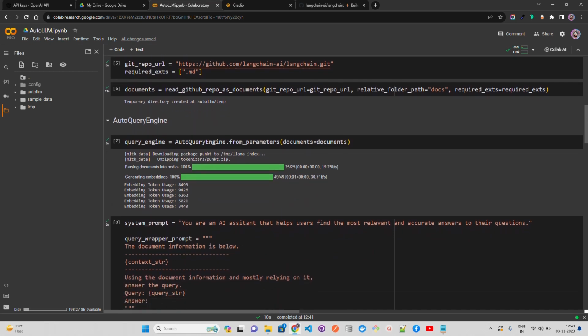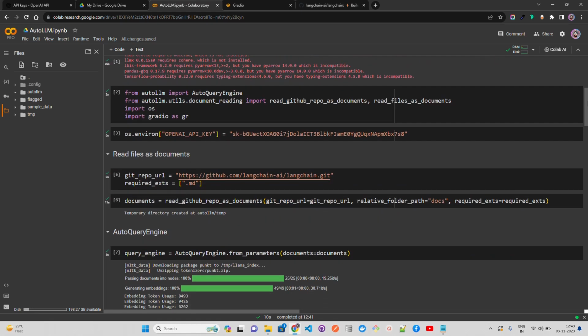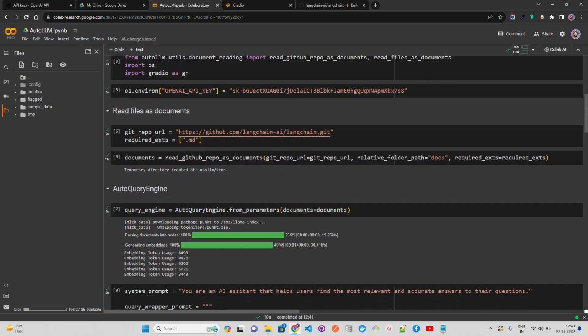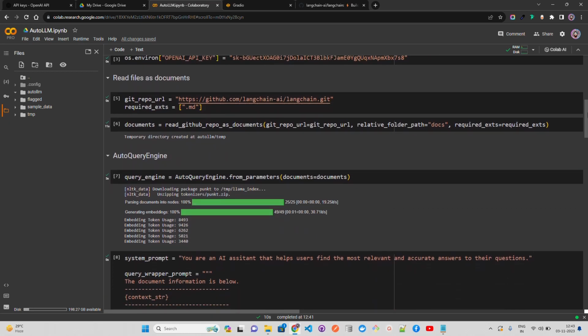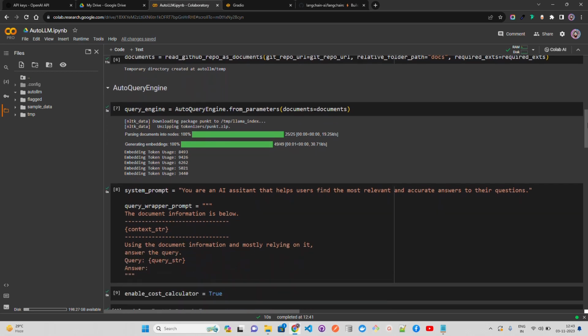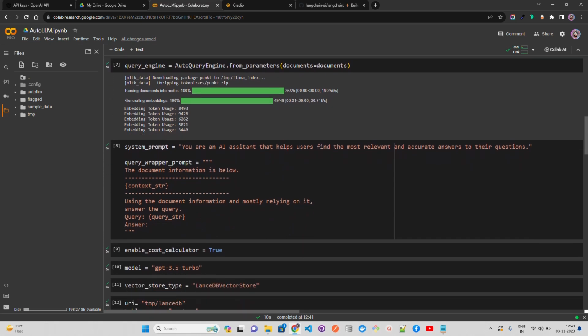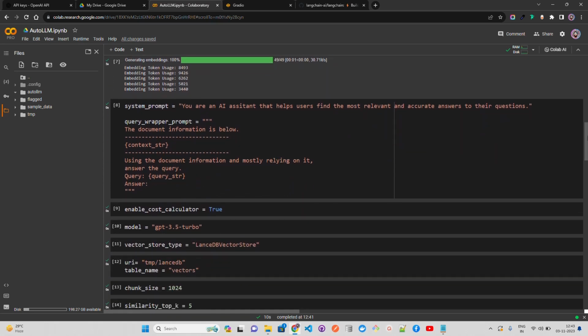where you do not have full control over writing the code. When I'm talking from that perspective, it's completely a low code tool. Understand it like that: you can use AutoLLM to build LLM applications faster. So far here we have used a LangChain GitHub repository, the README file, and then we created a query engine, and in that query engine we have used LanceDB as a vector database, or a vector store rather.